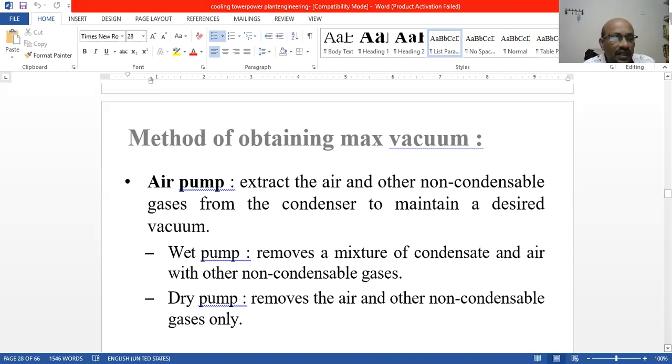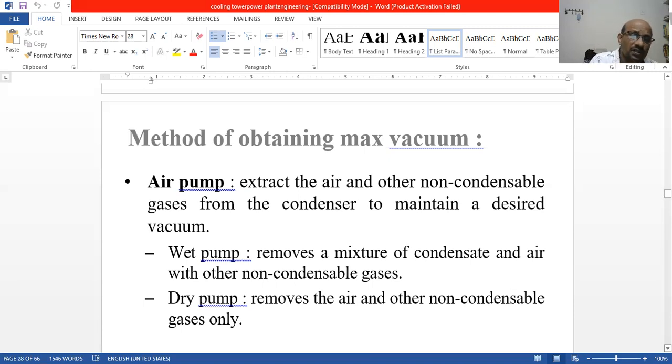Another thing is the wet pump. The wet pump removes the mixture of condensate and air along with other non-condensable gases. So what is the wet pump doing? Steam and water are mixing, and that mixing will not be allowed by the wet pump.